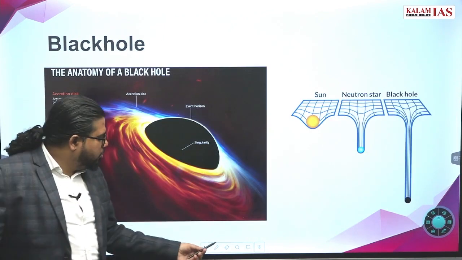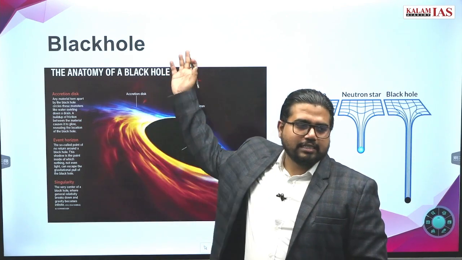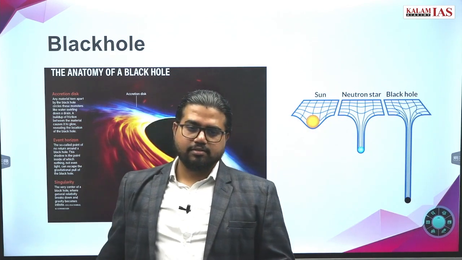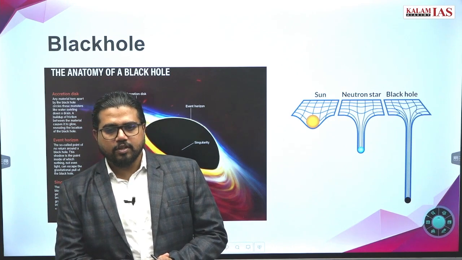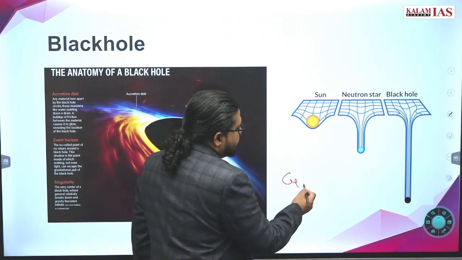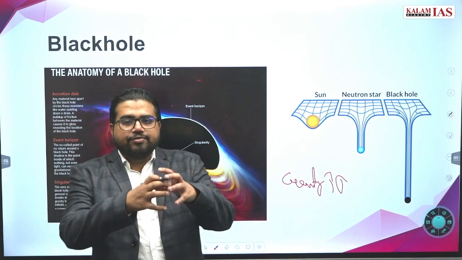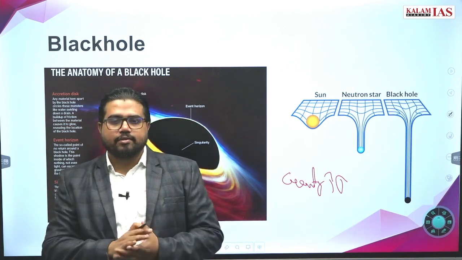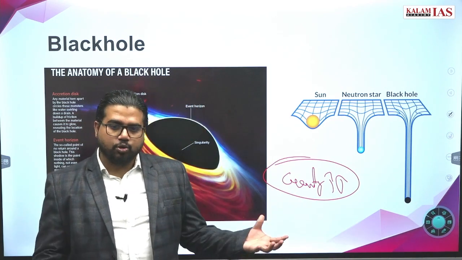Now, black hole anatomy. Why are we studying this? Because there have been PYQs on the exact anatomy of black holes. What is a black hole? Black holes are those regions in space where gravity is so high that even if light enters the system, light cannot escape the gravitational pull. Such a region is called a black hole.